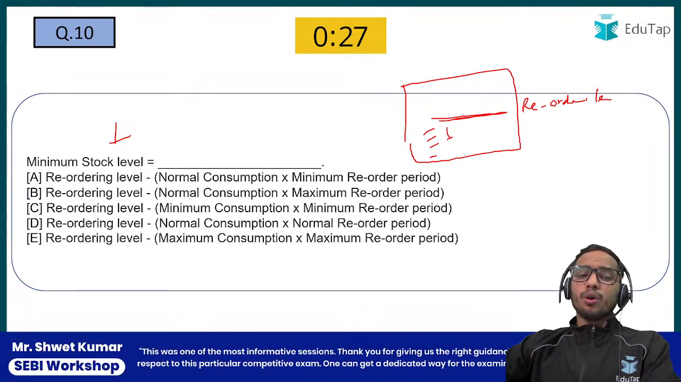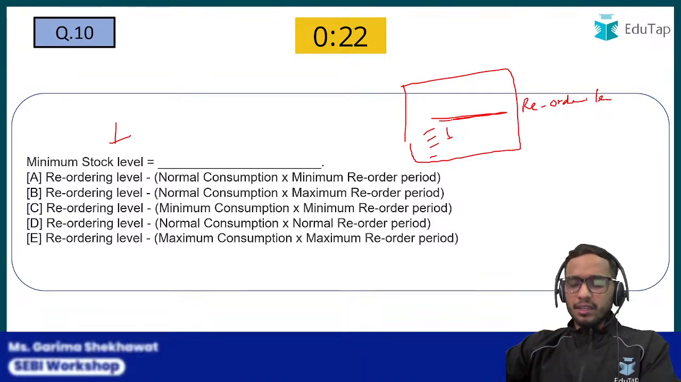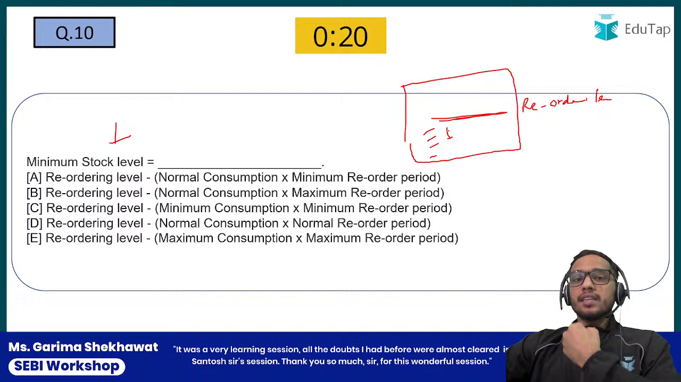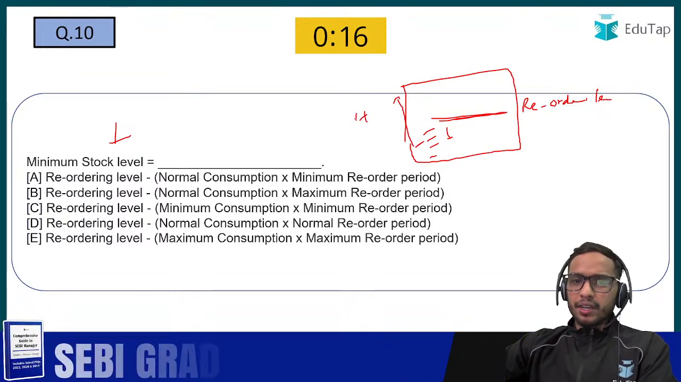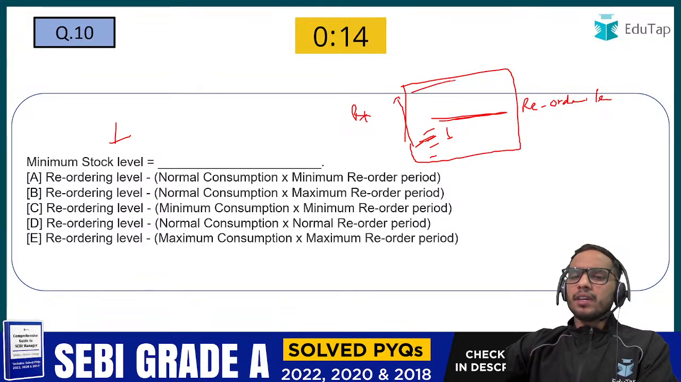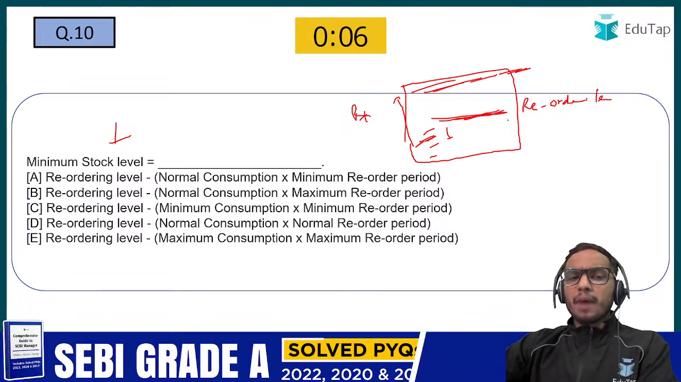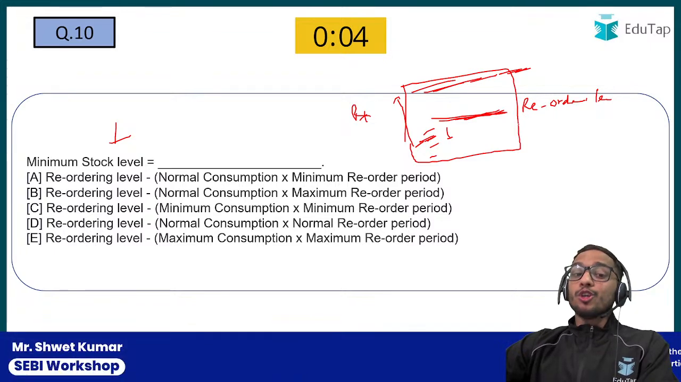But now your reordering quantity has arrived, okay? So you are going to add your reordering quantity to your existing inventory. That becomes your maximum stock level. Similarly, what would be the minimum stock level? What would be the minimum stock level? Your reorder level minus your consumption,